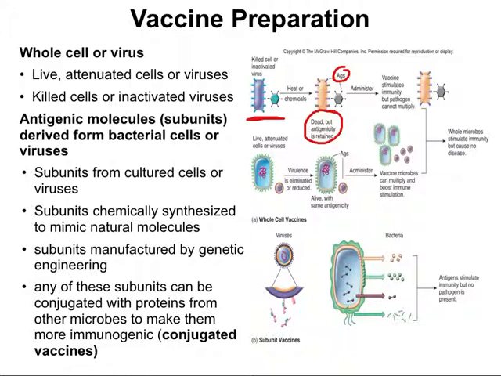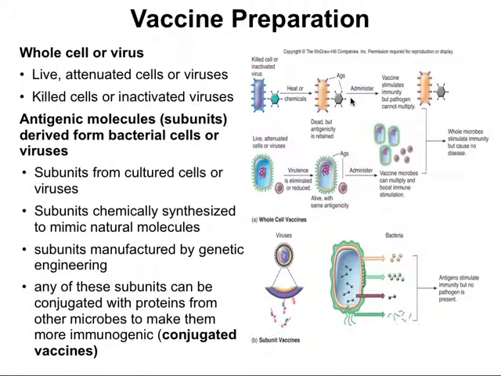In the other route, where we're using attenuated cells or less effective cells, you have a bacteria or virus shown here, where the virulence is eliminated or reduced by a number of different means. So we have a virus or bacteria that's alive with the same antigenicity. We administer it to our subject, and then the microbes are actually able to multiply. This allows for a much more pronounced immune response. Either way, both of these whole microbes will stimulate immunity and ideally cause no disease.